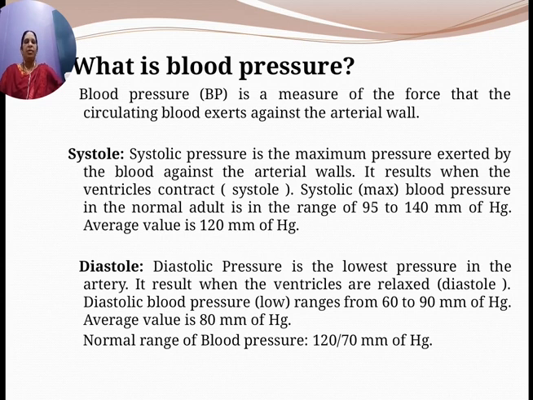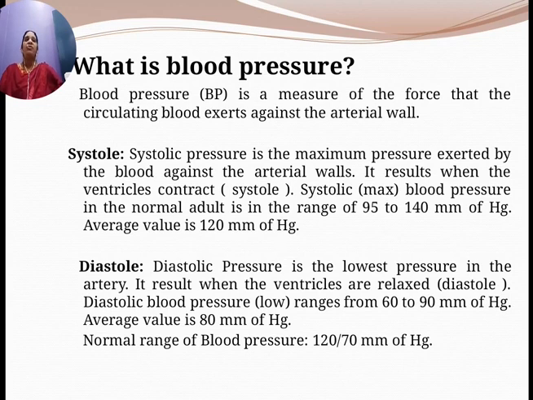Systolic pressure is the maximum pressure exerted by the blood against the arterial walls. It results when the ventricles contract.